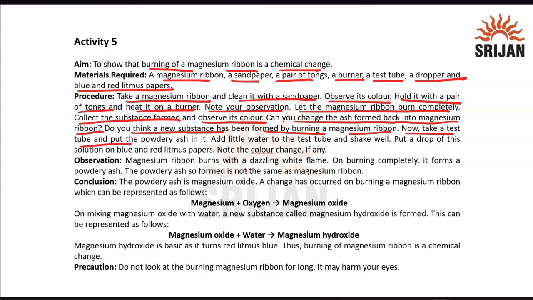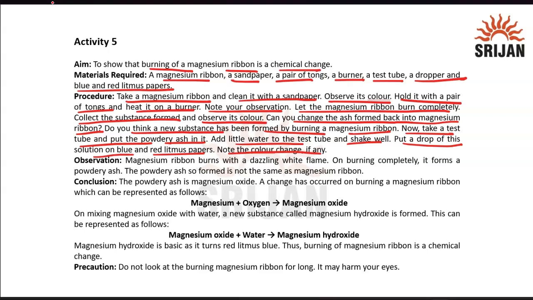Now take a test tube and put the powdery ash in it. Add a little water to the test tube, okay, and shake well. Put a drop of this solution on blue and red litmus paper and note the color change if any. So you can see there are multiple things that we need to do.